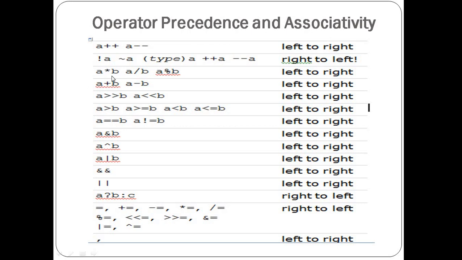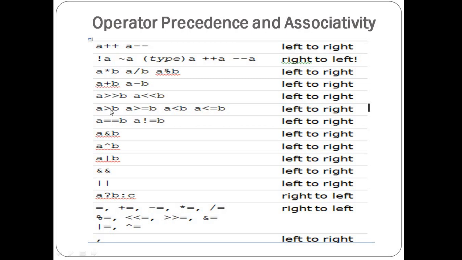Then the third rank is given to multiplication, division and modulo, executed from left to right. After that the fourth rank is assigned to the plus and minus operators, again executed left to right. Then the shift left and shift right operators, left to right.